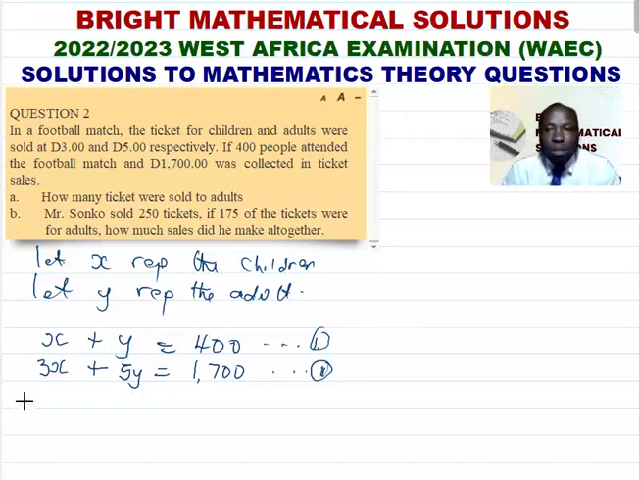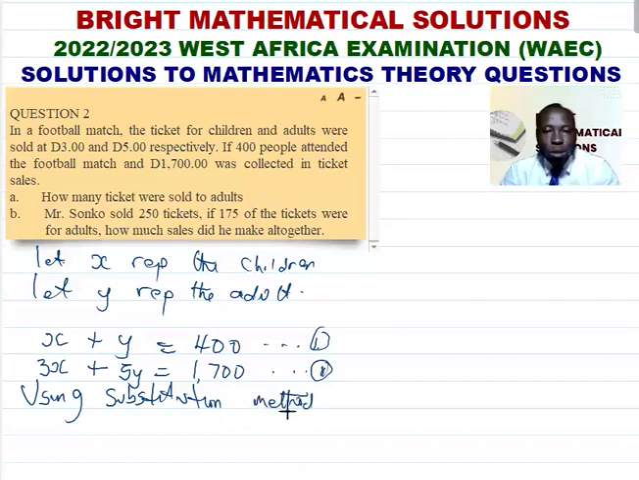Remember, we can use the elimination method, the substitution method, the graphical method, and we can also use matrices to solve. But for simplicity for this question, let us use the substitution method. So from here, let us make either of these the subject. So let us make X the subject. So that will now be X equals 400 minus Y. So this is equation 3.